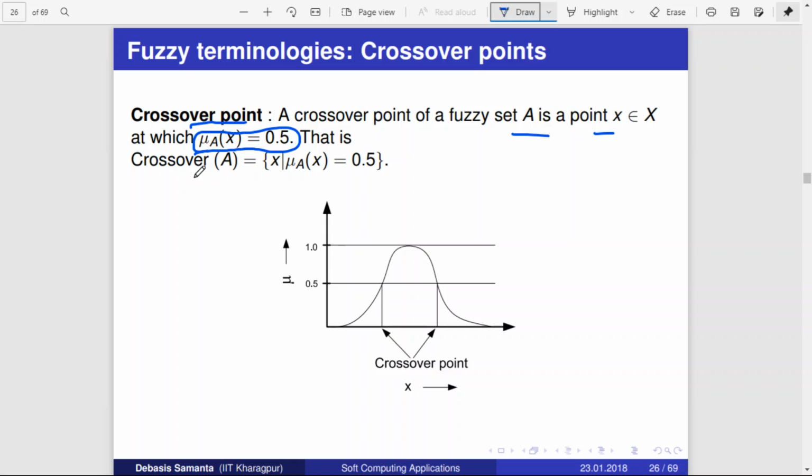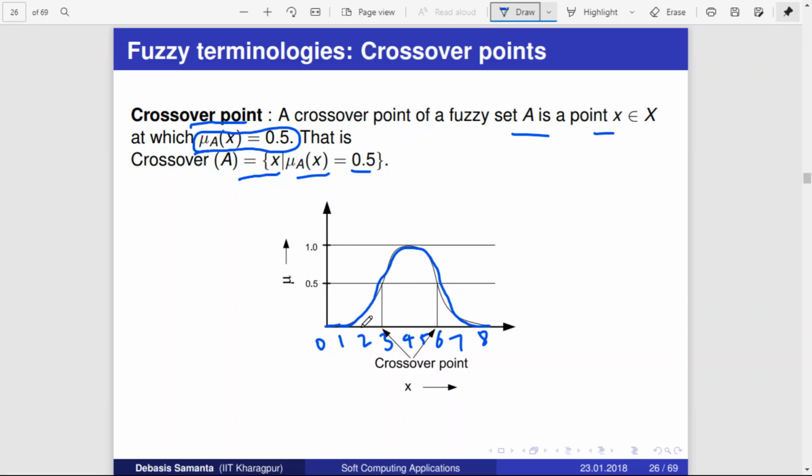It is given like this: crossover of A is equal to x such that mu A of x is equal to 0.5. So if you consider this as a membership function, these are the values of x: 0, 1, 2, 3, 4, 5, 6, 7, 8, and so on. For 0, the membership function is giving 0. For 1, it is 1.